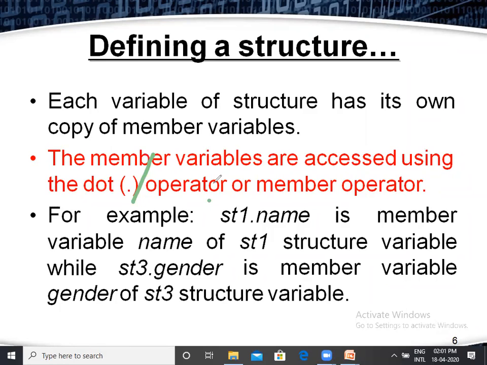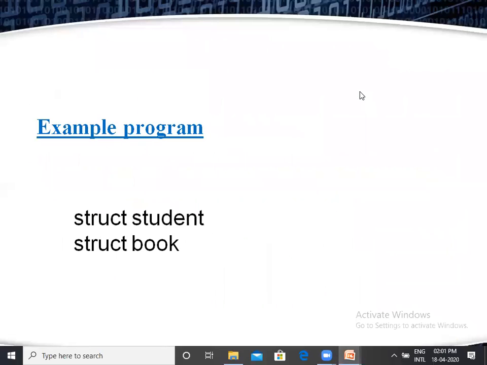In the following example, you can see st1 dot name. st1 is the variable name of the structure, and name is one of the fields. Like that we can use the dot operator. So in that way, we have to verify the variables and members.